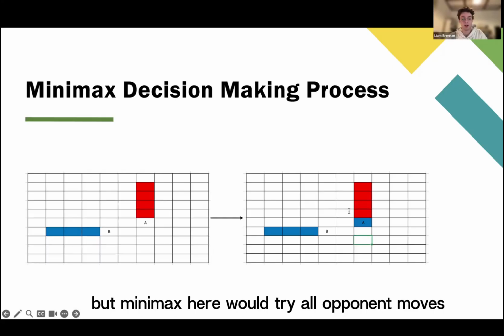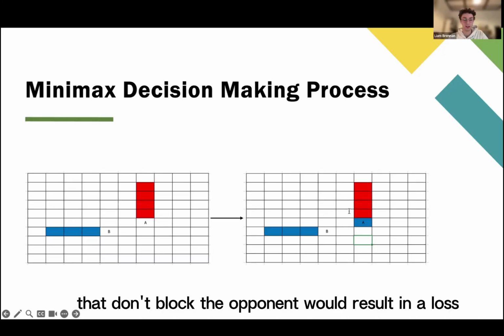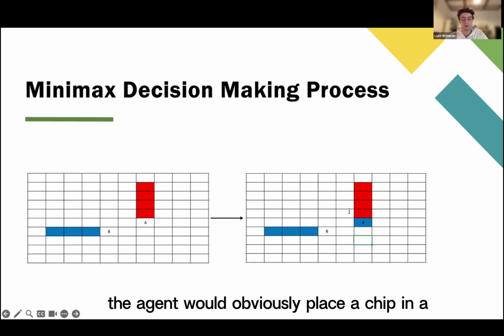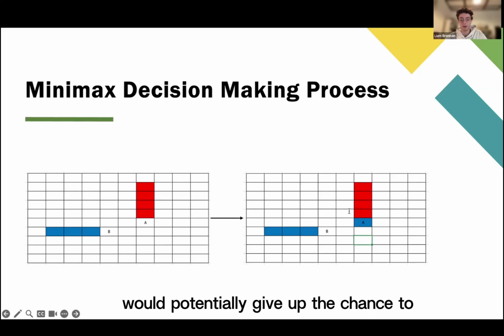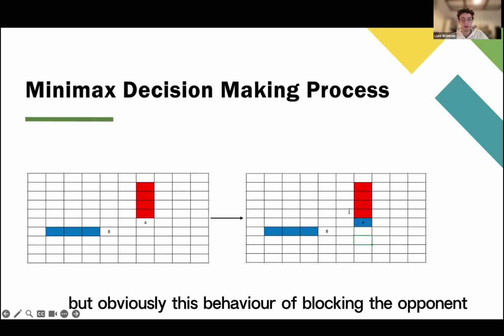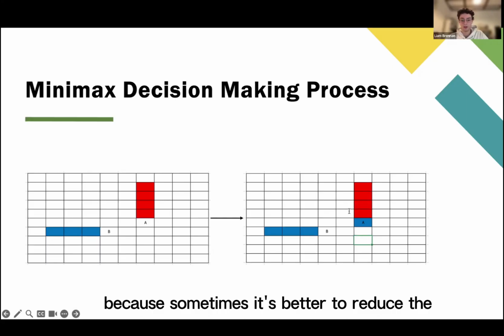But Minimax here would try all opponent moves followed by its next move and see that any move that doesn't block the opponent would result in a loss. Because of this, the agent would place a chip in A, blocking the opponent, even though this would potentially give up the chance to extend its own sequence by playing in position B, which could increase the heuristic function. But this behavior of blocking the opponent is very important for high-level play, because sometimes it's better to reduce the opponent's strength than strengthen your own position.